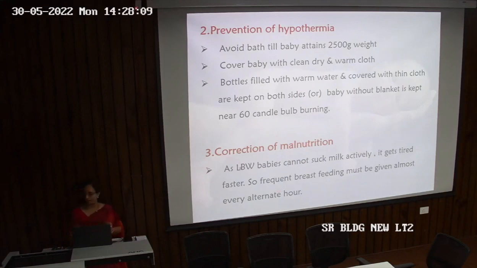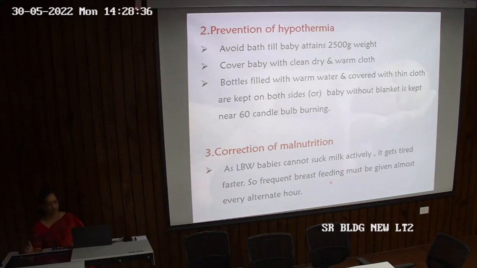Then the third principle that we needed to take care of was correction of malnutrition. So as I told you, a low birth weight baby has difficulty in sucking or feeding, because they can't suck the milk actively; their cheeks and gums are not well developed and they get tired very easily, so they are not able to feed properly.